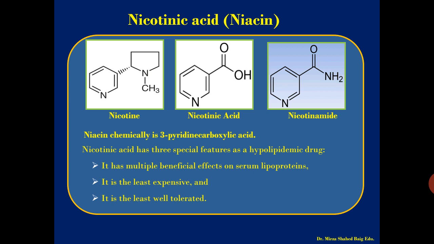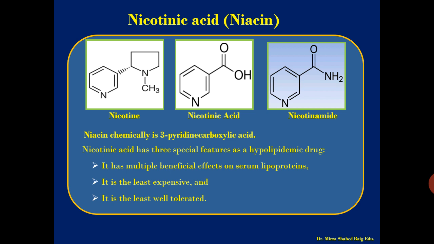Next we go for the fourth class, nicotinic acid, that is niacin. Niacin as such is vitamin B3. In lower concentration it acts as vitamin B3 in the body and produces important functions. You know very well that vitamin B3 is very effective and given to the patient in the pellagra condition; deficiency of vitamin B3 causes pellagra.